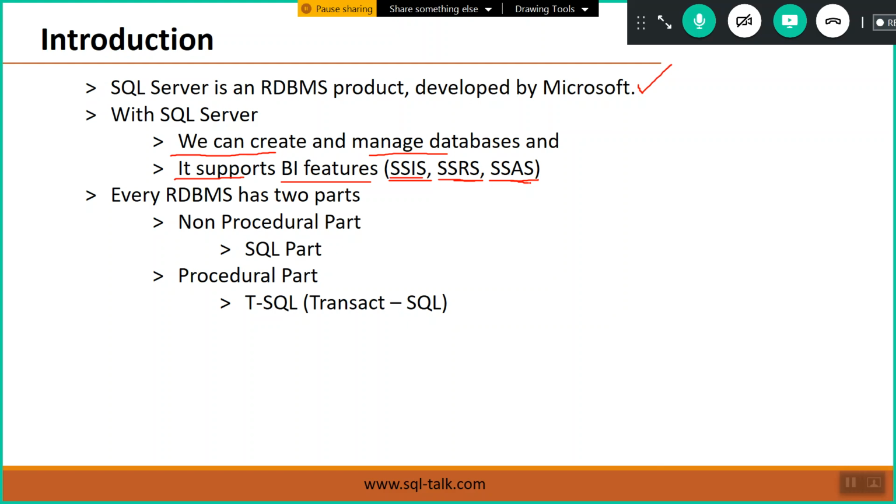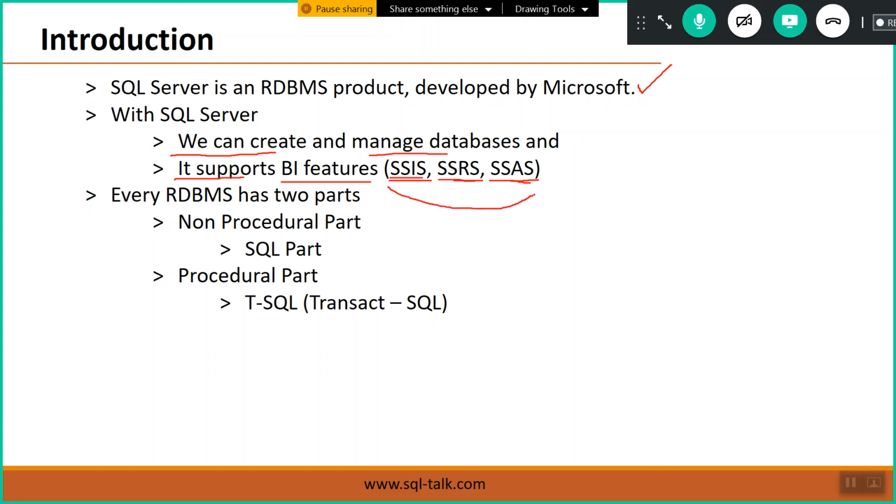In SQL Server we have totally four major components. We can say four servers. One is the database engine or database server, and these three are the remaining servers.